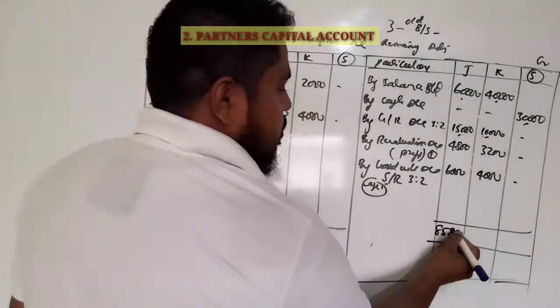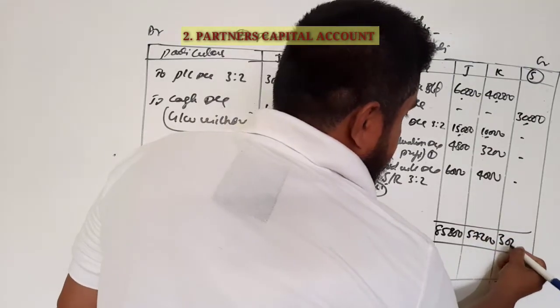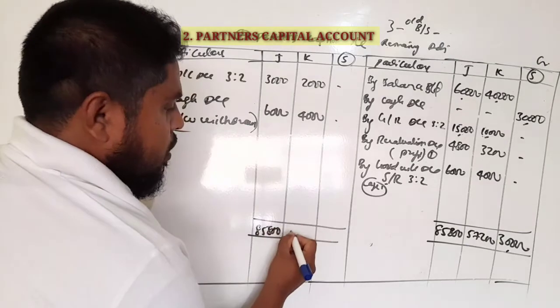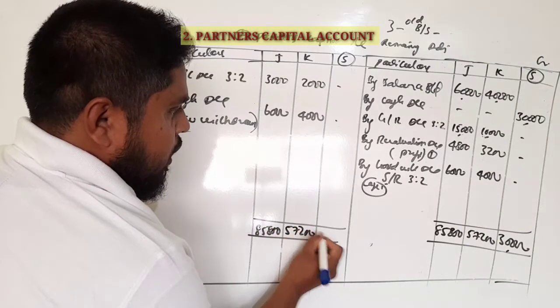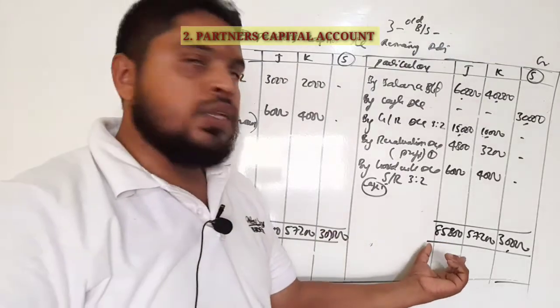85,800, 57,200, and this is 30,000. 85,800, 57,200 and 30,000. So this is the total.